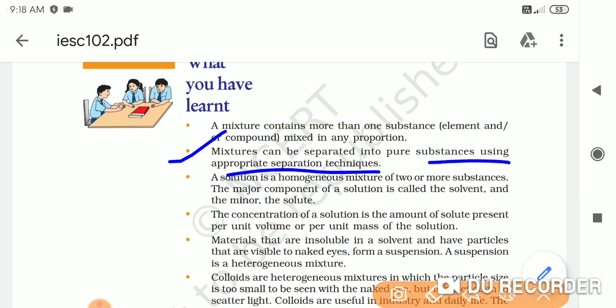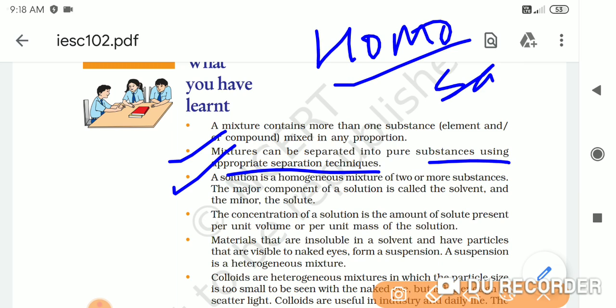Then the third important point is that a solution is a homogeneous mixture of two or more substances. Homogeneous means homo, that is same or single layer. So a solution is a homogeneous mixture of two or more than two substances. What does it mean?